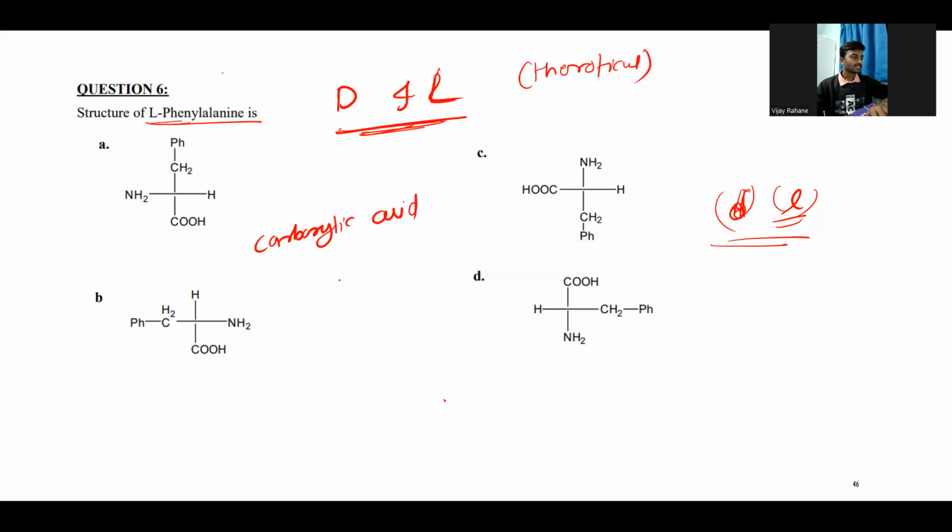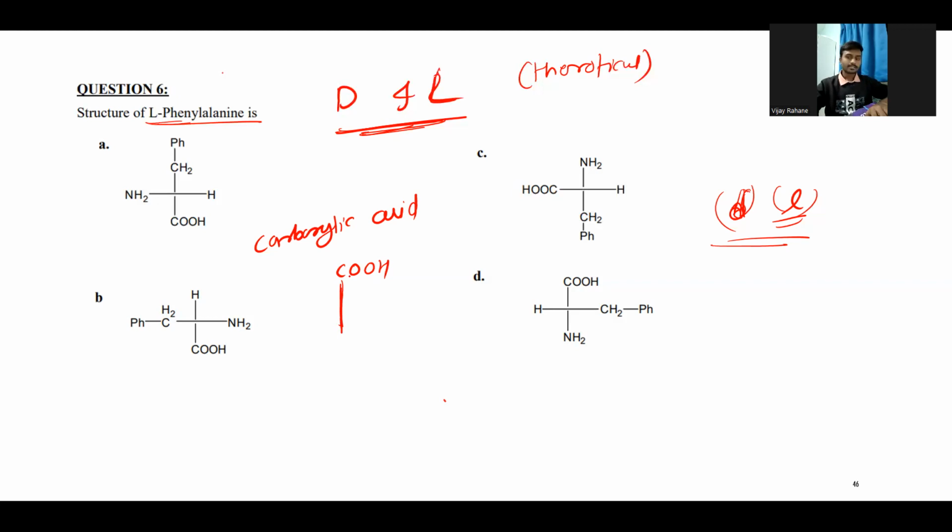The basic structure of carboxylic acid, we write like COOH at the most oxidized carbon atom at the top, right? And obviously there is one NH2 group as well as one hydrogen atom, and that NH2 and the hydrogen atom will be in such a fashion, they are at the perpendicular plane, right?